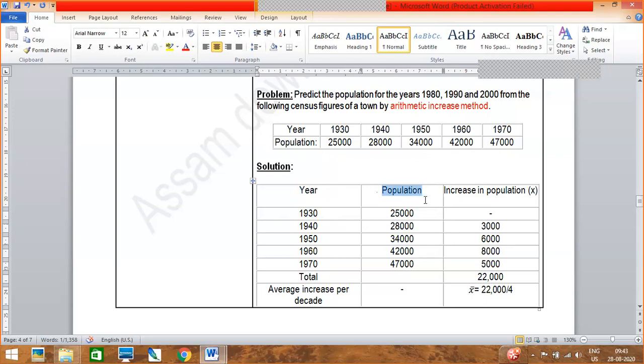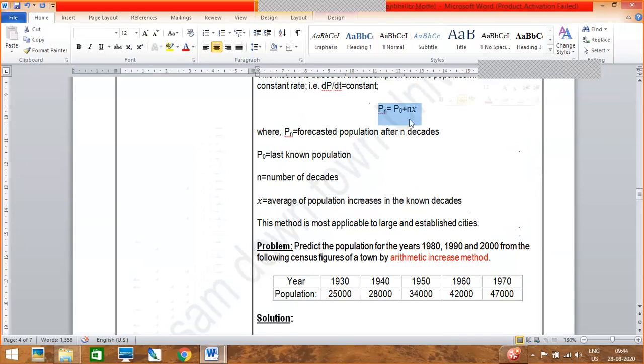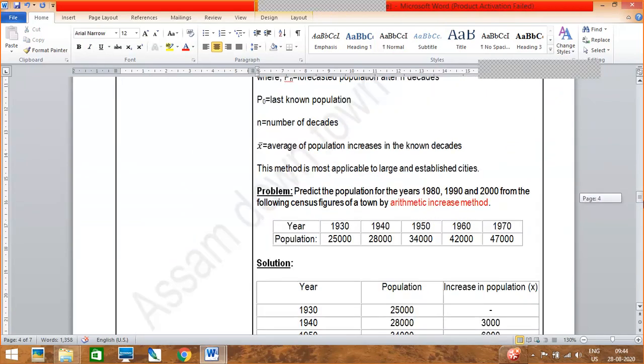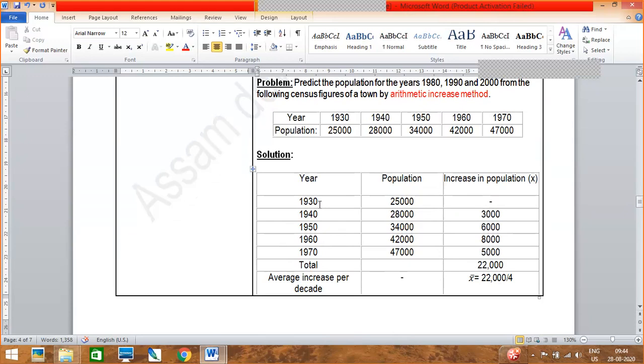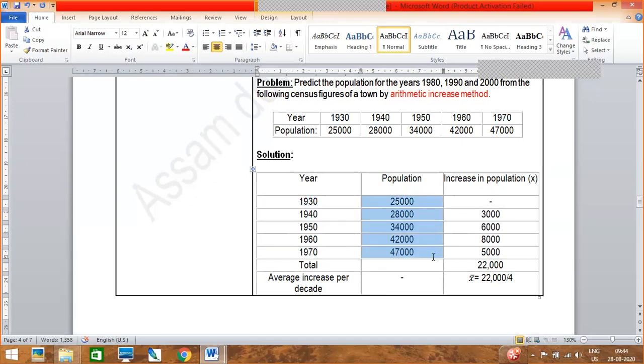You make three columns like this. The first column will be year, then population, and then you write increase in population. That is your X. Sorry, not X. It will be X bar. Up to here you write down the years and the populations like this: 25, 28, 34, 42, 47. It is already mentioned in the question. We will see what is done in the third column.